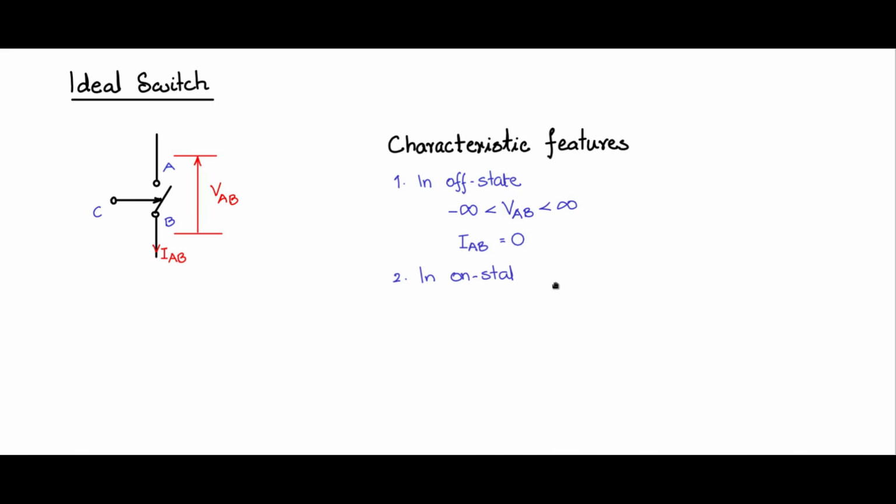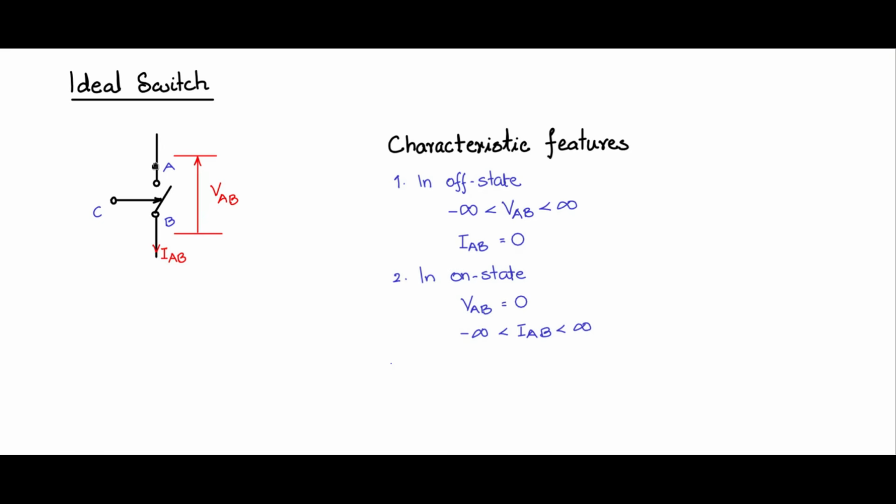So in the on state, which means that you are given a control signal initiating action such that the switch pole makes contact with A, A and B are now shorted together. So this means that VAB is equal to 0, the voltage across the terminals A and B. And the current IAB can be any value from minus infinity to infinity.